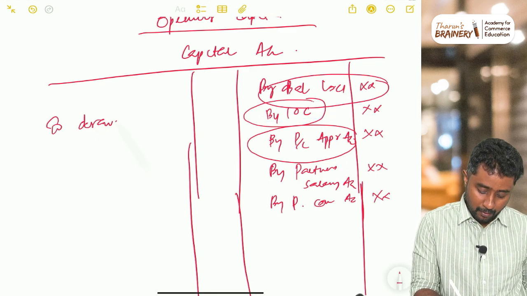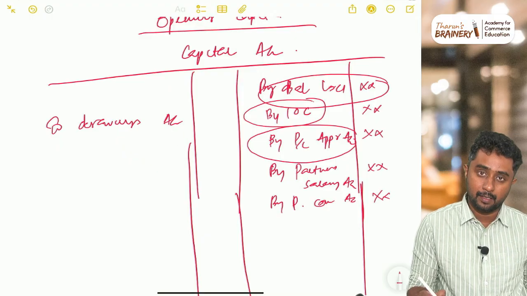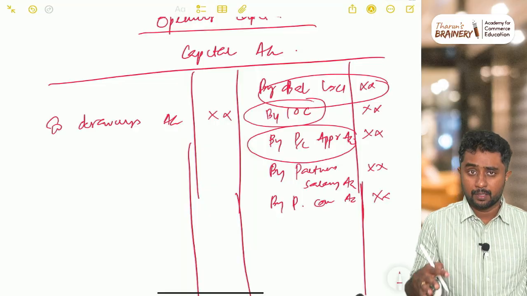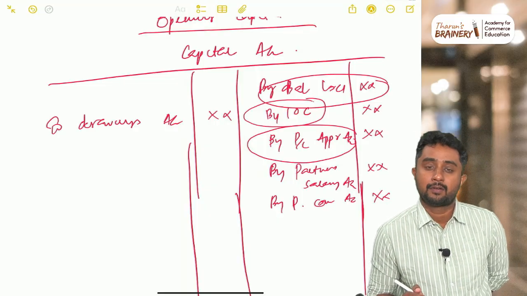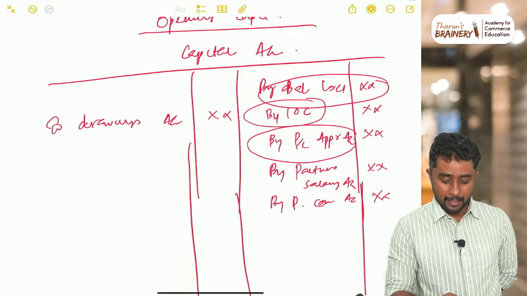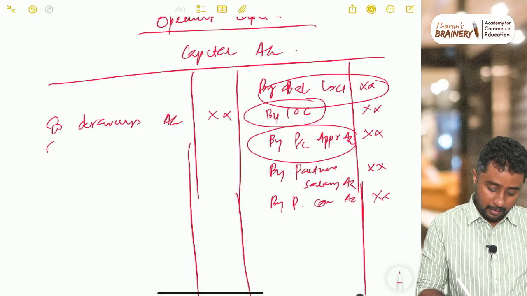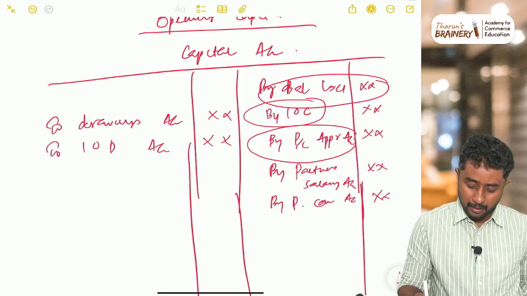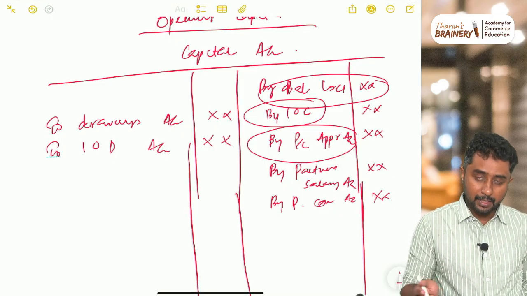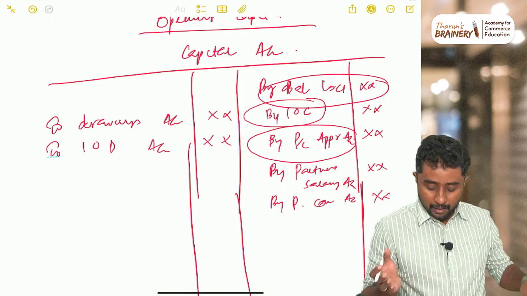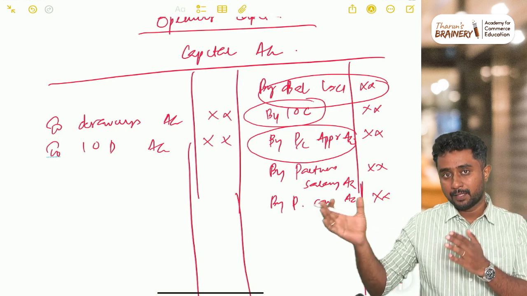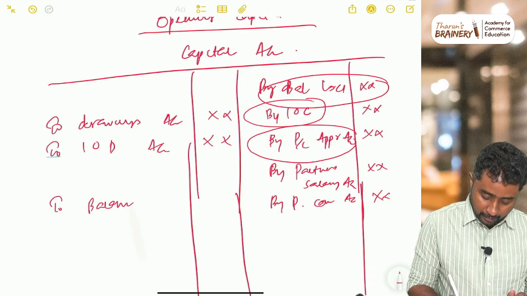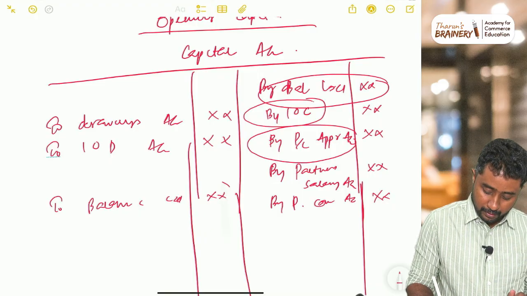One is obviously drawings. When I say drawings here, it is drawings against profit, the normal drawings for which we calculate interest on drawings and so on. So normally we will write drawings to the drawings account. Similarly, interest on drawings may come, so we will be writing interest on drawings here also. Whatever you write on the debit side of this account will reduce the capital. Finally, we will find the difference between the credit side and the debit side, and you will get a balance. That balance is called closing capital.